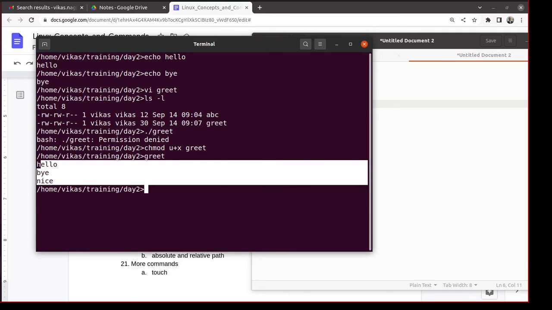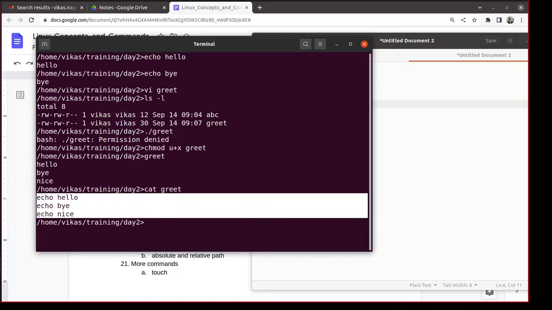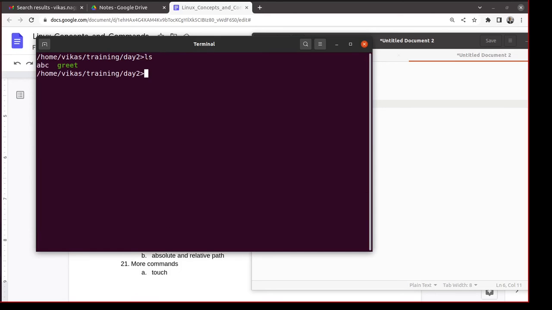A shell script is nothing but a sequence of commands one after the other. Of course, it can be more complex than that. It can have variables, it can have if then else, it can have for loops. For a file, we have seen read means you can read the file, write means you can write the file, execute means you can run the file.